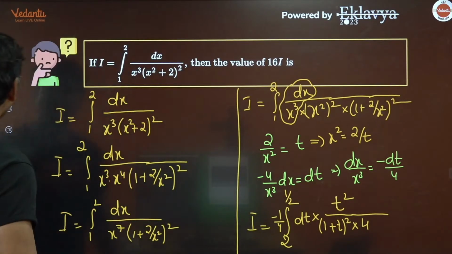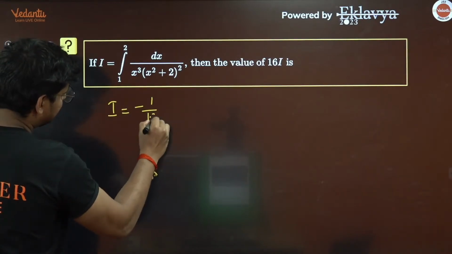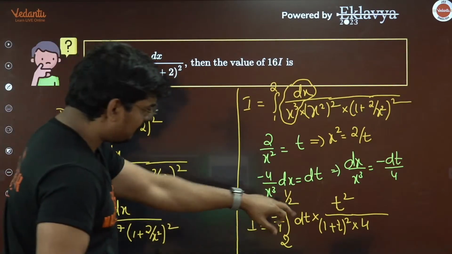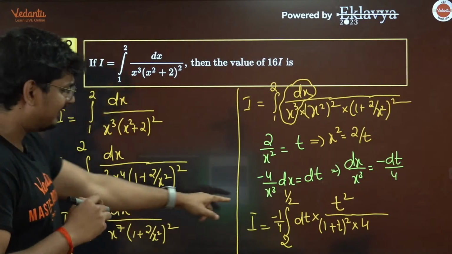So let me show that to you. Guys, I'm going to get I to be equal to minus 1 by 16, minus 1 by 16. And here you have a dt. Or let me do one thing. I don't like this minus.